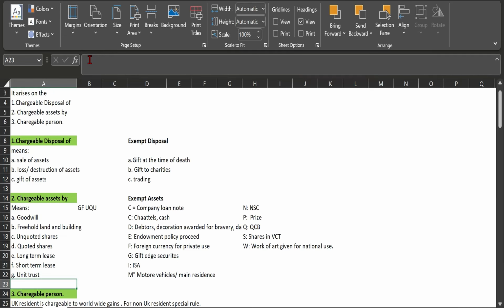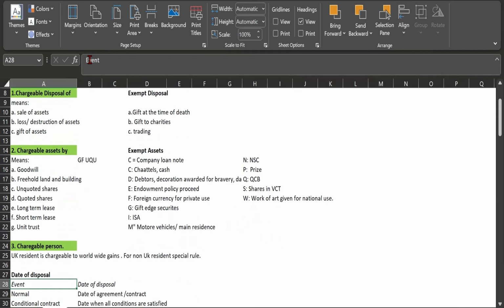So now, who are the chargeable persons? I mean, UK resident. If the individual or the company is UK resident, in that case they have to pay tax on the worldwide income and the gains. And in the non-UK resident case, they only have to pay tax on the UK income, right? For capital gain tax purposes, there is a special rule. So stay tuned with me. We will reach that point. We will discuss what the special rules for non-residents are, right?